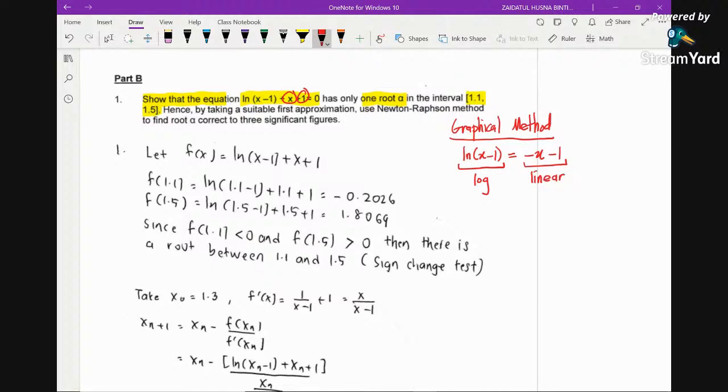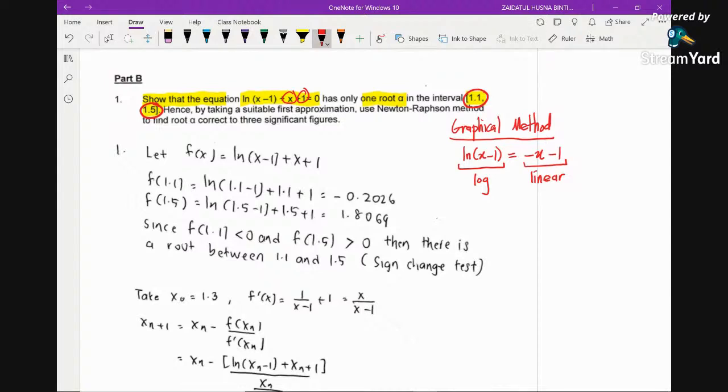In order to show the existence of a root, you need to sketch the two graphs here. One is the log graph and the second is the linear graph. Then you just need to show that the intersection of these two lies in this interval. Then you just make a conclusion.